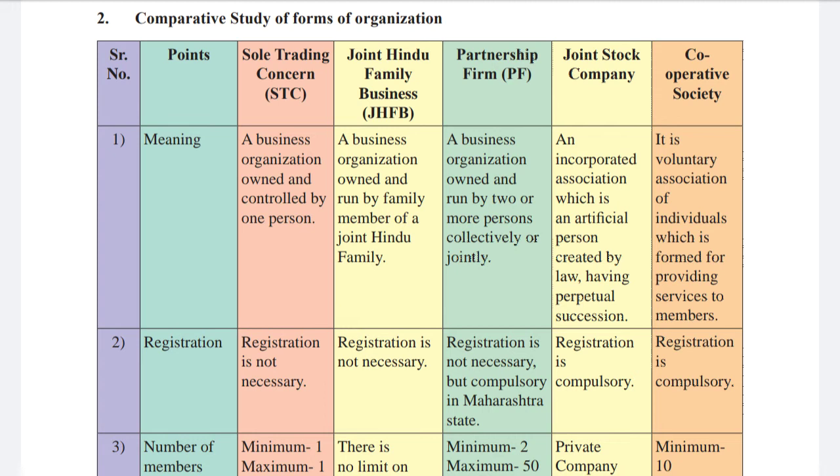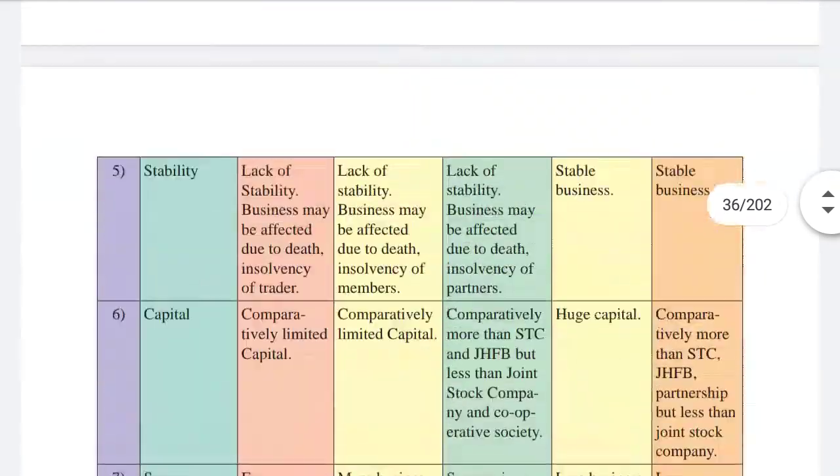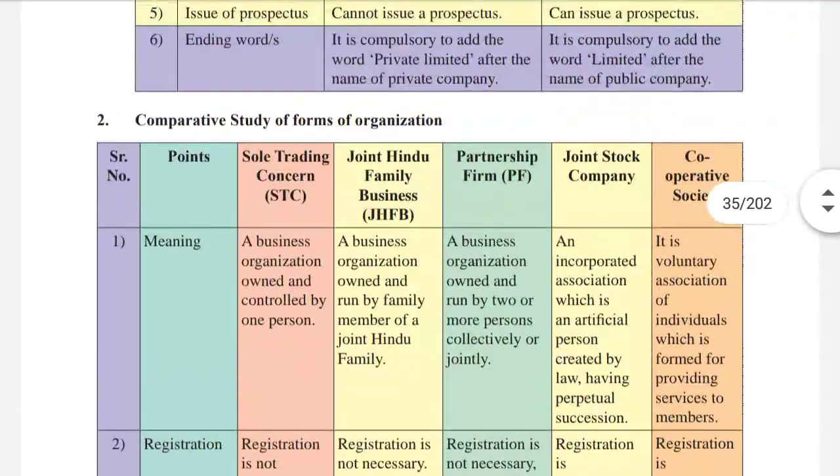Now comparative study of forms. These are the distinctions between sole trading, joint Hindu family business, partnership firm, joint stock company and cooperative society. All these points are there. I'll just read them out if you want. Okay.